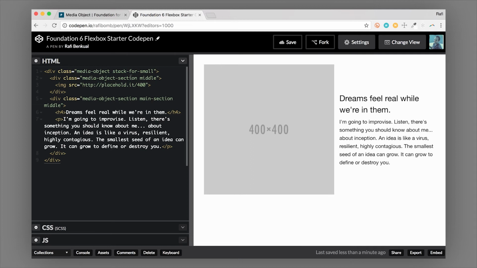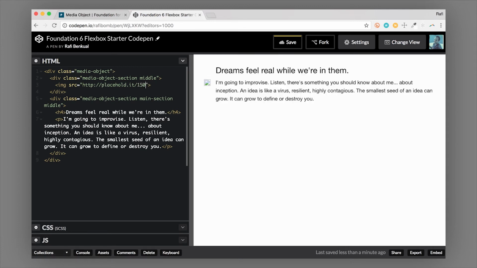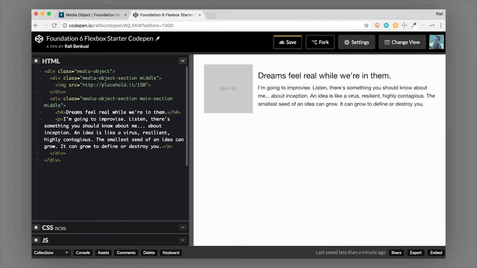So let's go ahead and adjust our example so we can take a look at what that looks like. So we don't need any extra classes for that. I'm going to create my avatar here. I'm going to make it a little bit smaller. Let's make it 100 pixels.